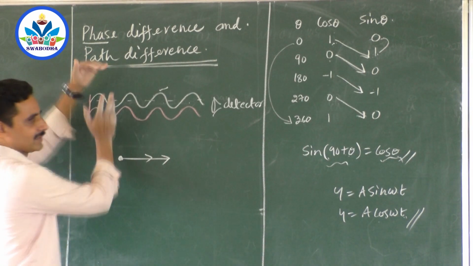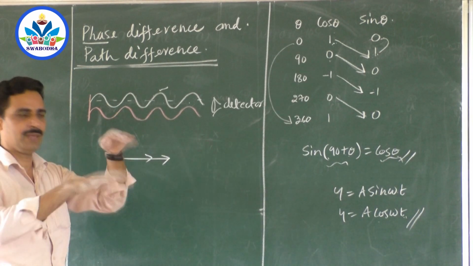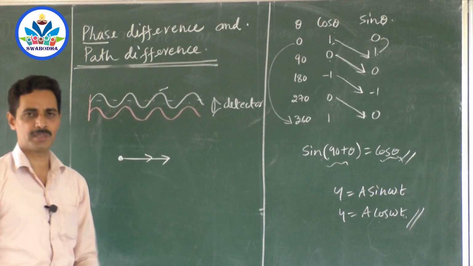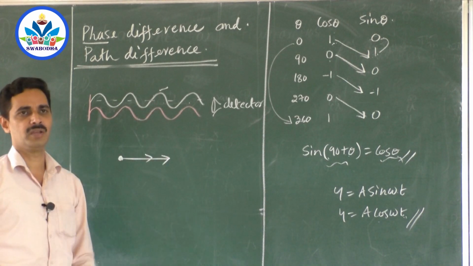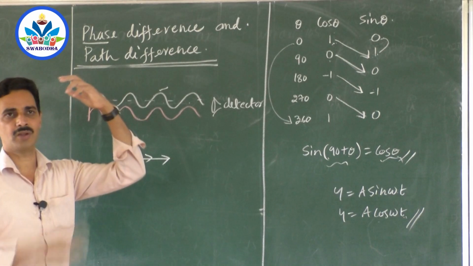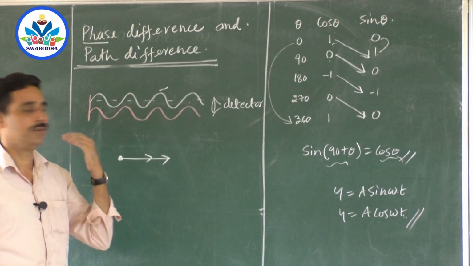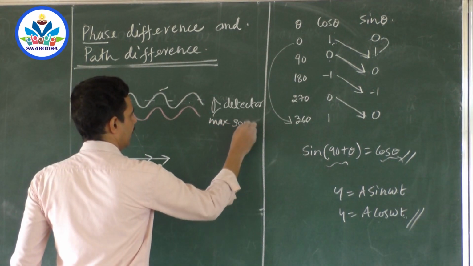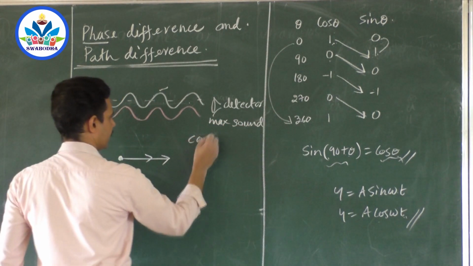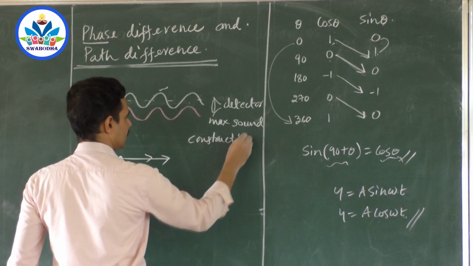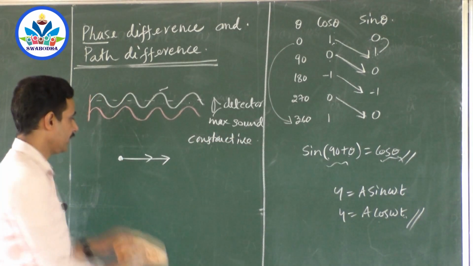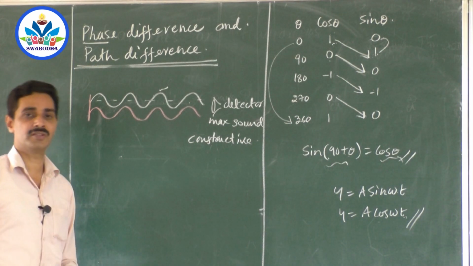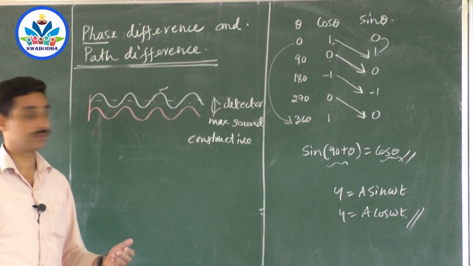Both are producing crest. Suppose two water ripples move in the same medium like this, and both are producing crest together, both are producing trough together. Water molecule will be pulled and pushed to the top to a large extent, and you will get a maximum wave, and you will get maximum sound. And this is called constructive interference. So what do you mean by constructive interference? The interference of two waves, any waves for that matter, such that the crest falls on crest and the resultant amplitude of the wave will be maximum.